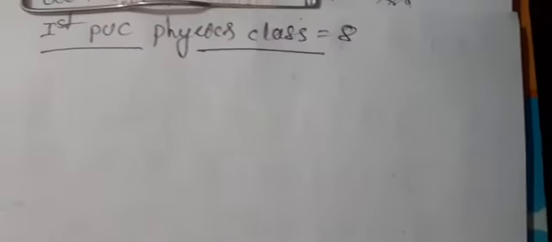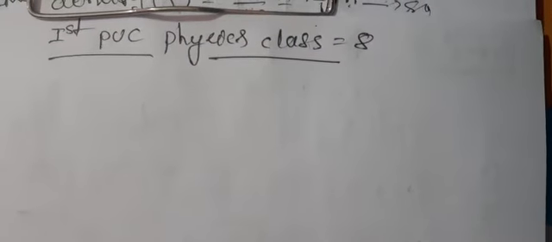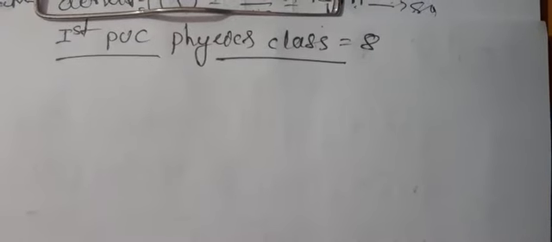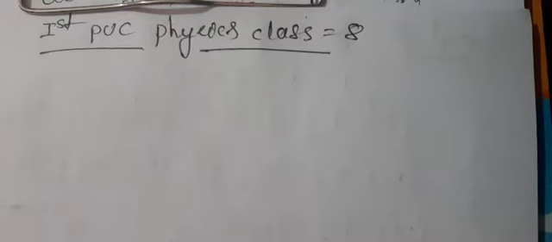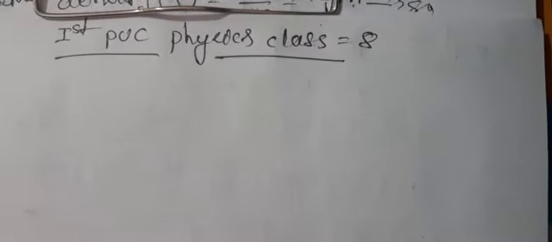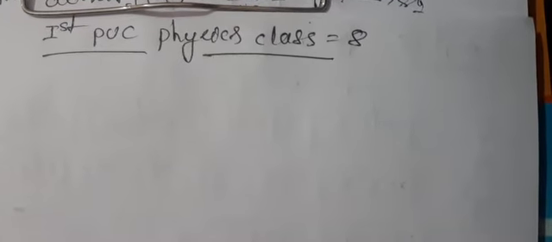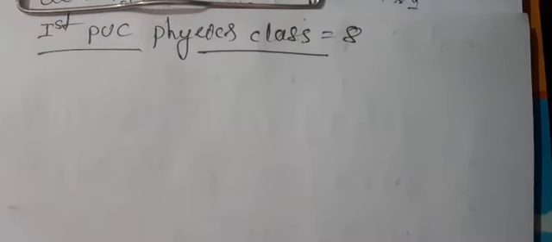Hello, good evening everyone. In the previous class, we discussed the concept of dimension. What is the definition of dimension? How do we write the dimensional formula? And what are the advantages of dimensions? Dimension means the raising of powers. The raising of powers is called dimension.